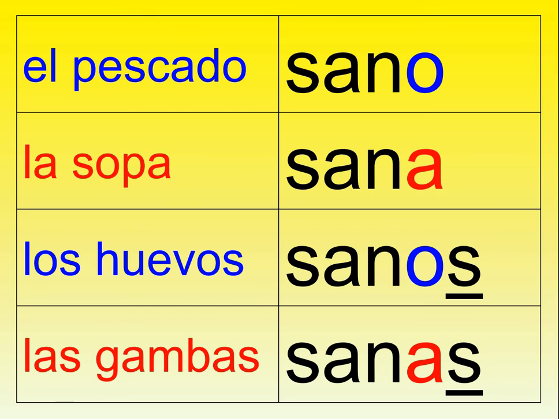Okay, so we've got all our adjectives now. Let's have a look at one of them in particular. So we've got the word sano, healthy. What do you notice about the way it's been spelt here?